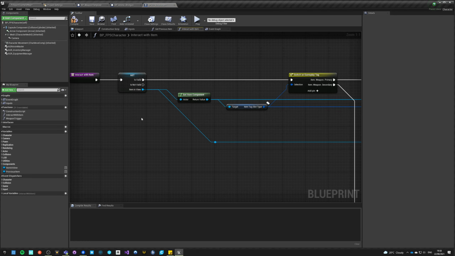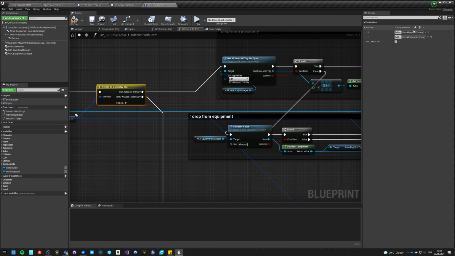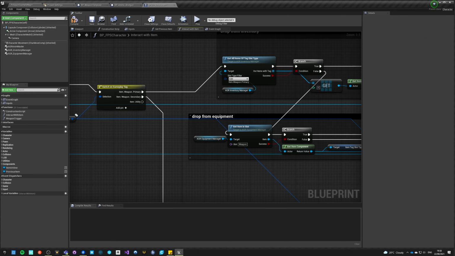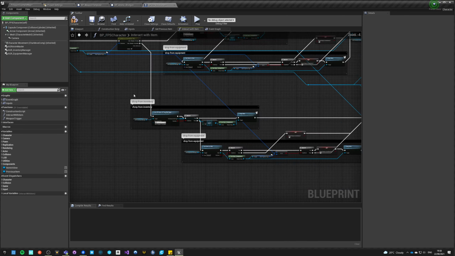So we should just go here, and here where we got those tags, primary and secondary, we might want to add more tags right now. So for example, we want to add if the tag is utility, and I don't think we need to specify exactly. I think this should be enough, but we're going to know in a second.